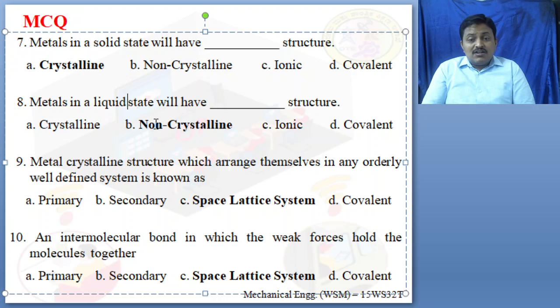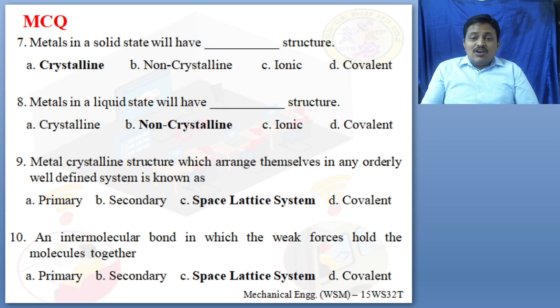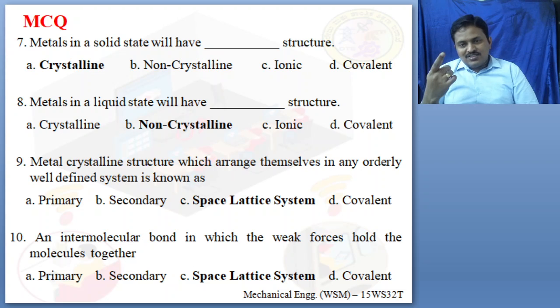What type of structure will it have? Crystalline, non-crystalline, ionic or covalent? Metal in a liquid state will have non-crystalline structure. Metal in a solid will have crystalline structure. So the answer for question 8 is non-crystalline structure. I hope you understood the difference between crystalline and non-crystalline.